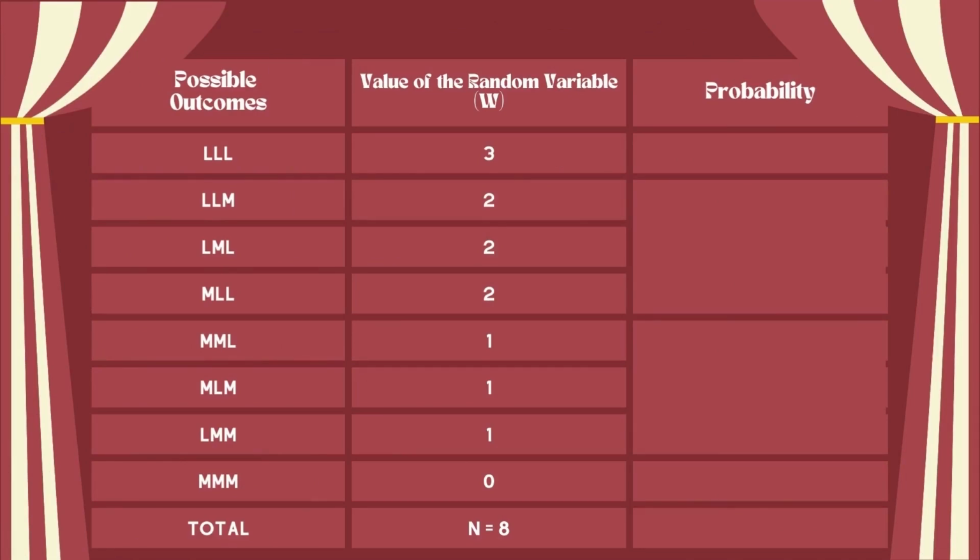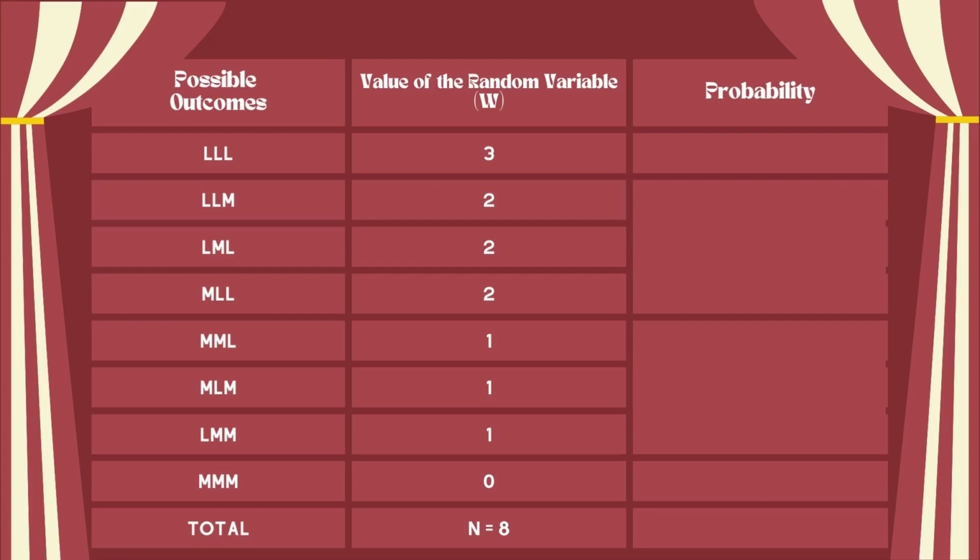We can now determine from here a random variable W, which is the number of landed rings per pattern. From our first pattern, we got 3 landed rings. Our second pattern, LLM, got 2. The next pattern also has 2, and we also have 2 here. The next one, MML, has 1 landed ring. MLM has 1 landed ring. LMM also has 1. And MMM has 0 landed rings.